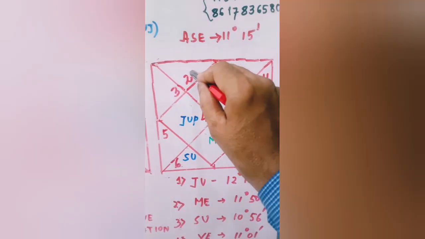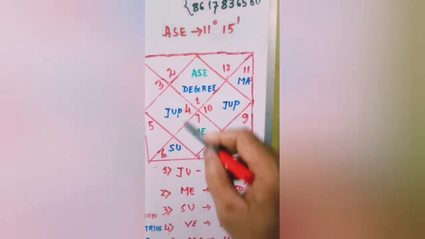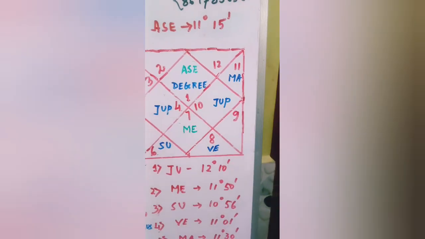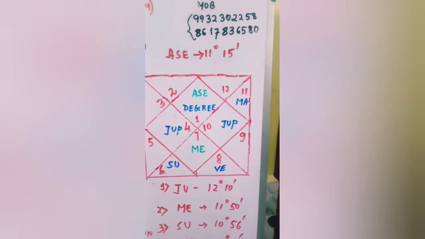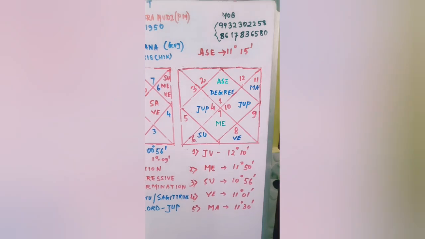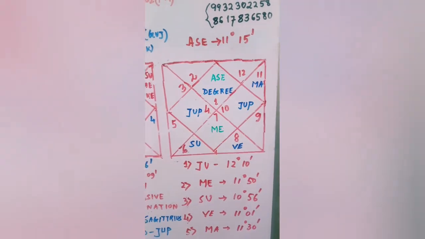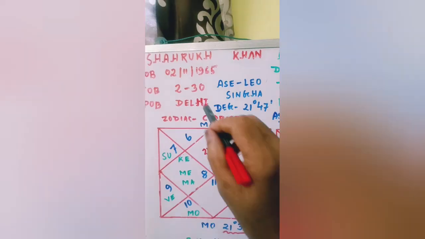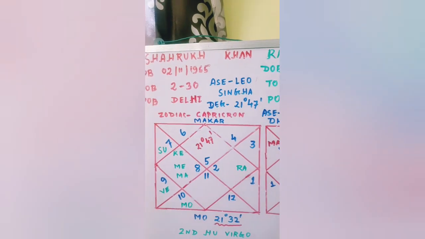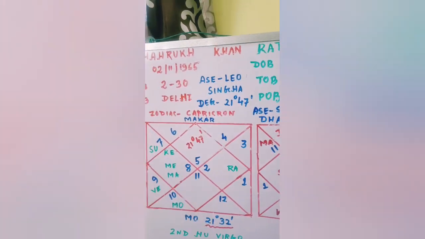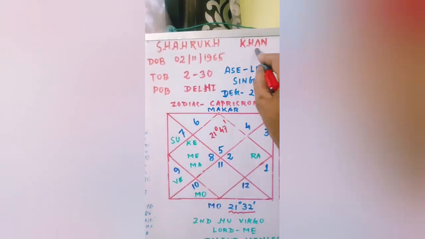So the second house, though it is Maroka, gives the information that the native has to be cautious to go forward.